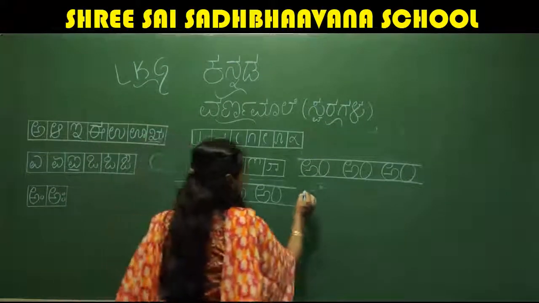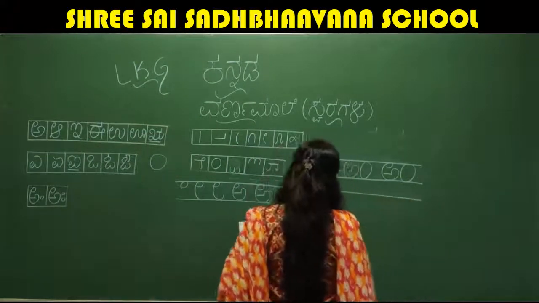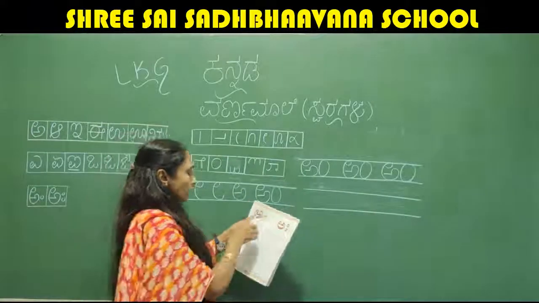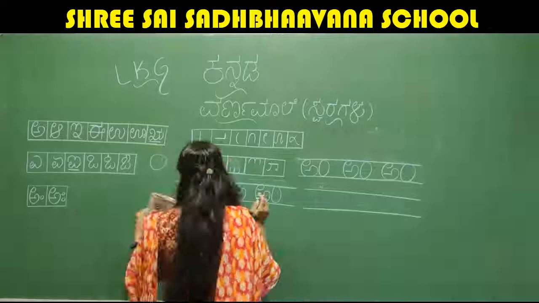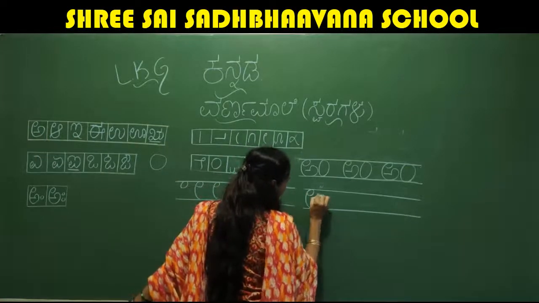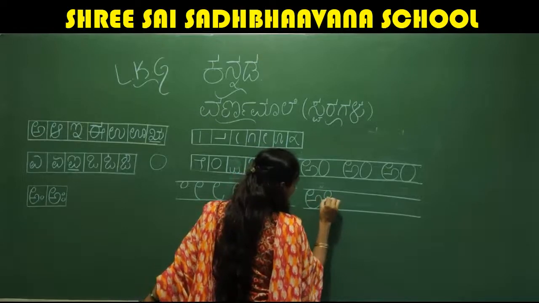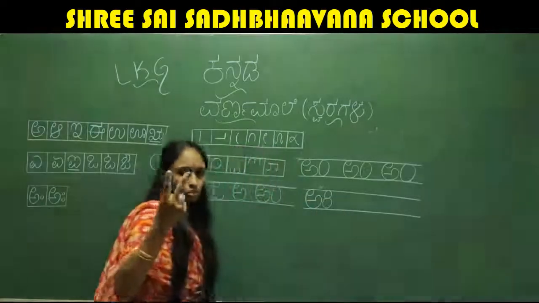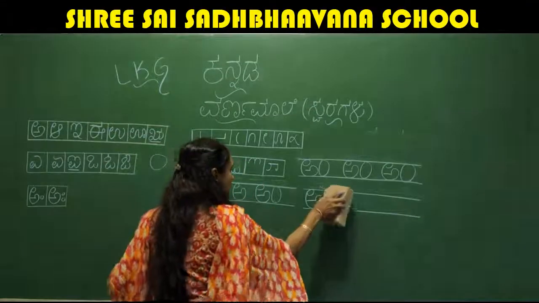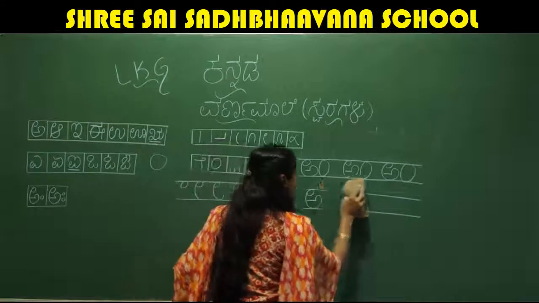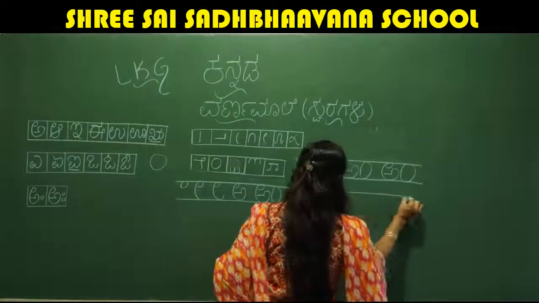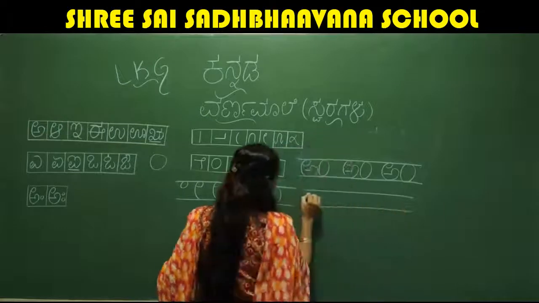Then next we have is aha. So the last, 15th letter we have is aha. To write this aha, what you have to do is, again we have to write this a. A. Eradu sonne, aha. Eradu sonne means 2 zeros we are writing here. Sorry, I have attached this. Not like this. I'll show you. So 2 lines.